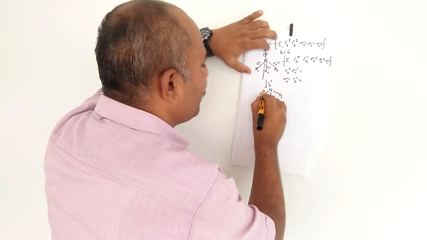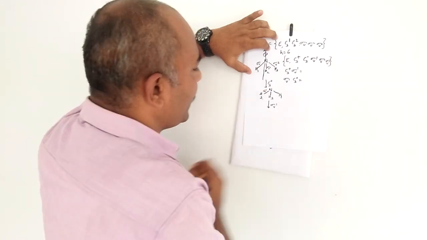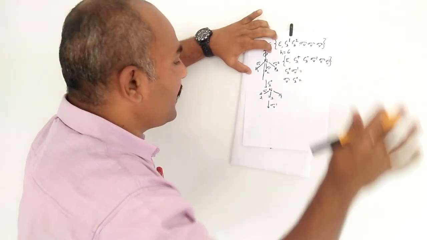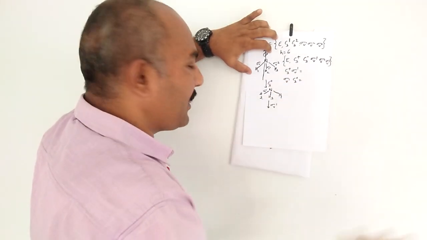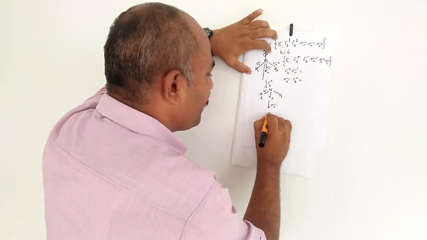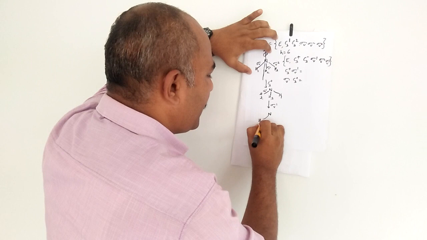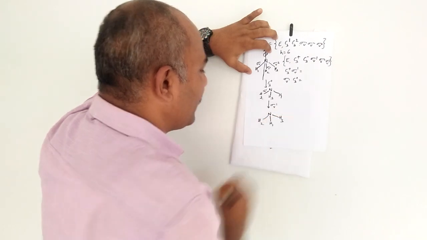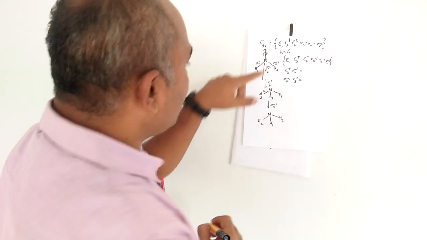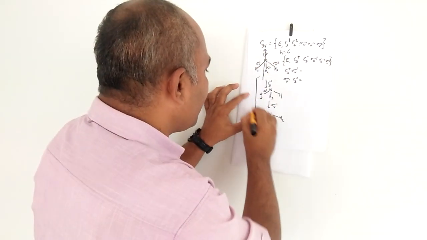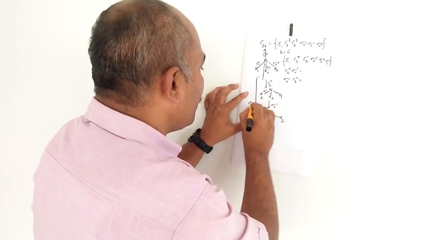The sigma V1 means you have to keep the plane here. There is a hydrogen H2 here, and in that plane H2 and nitrogen remain. Only H1 and H3 exchange with each other. Nitrogen and H2 stay, and here H1 and H3 exchange.